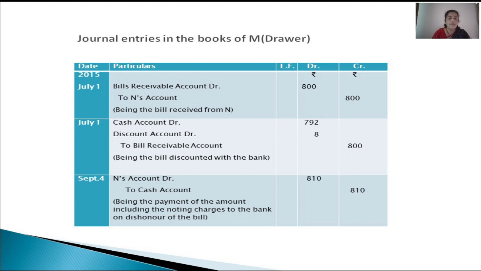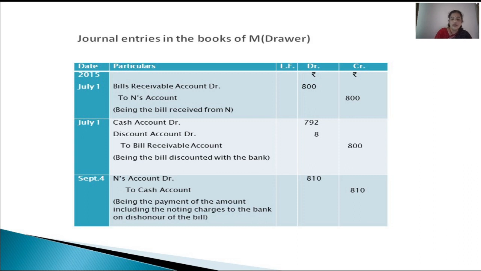Discount account debited, debit all losses and expenses. It is a nominal account. It is a loss. Because we discounted the bill, we are losing 8 rupees. It is nothing other than the interest charged by the banker on the drawer for giving a short-term loan for 2 months, the amount written on the bill. Later, the idea of the bank is it will be collecting the amount written on the bill from the drawee. Then to bills receivable account. Bill is going out to the hands of the banker.